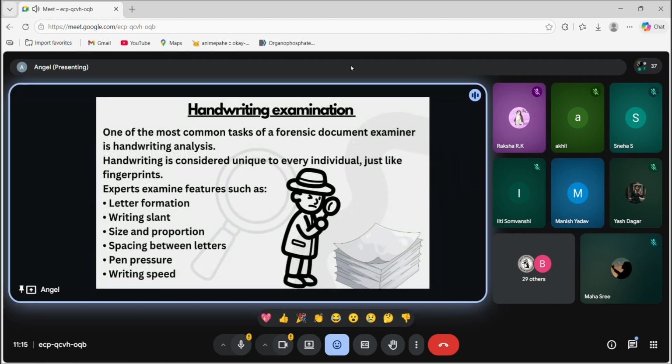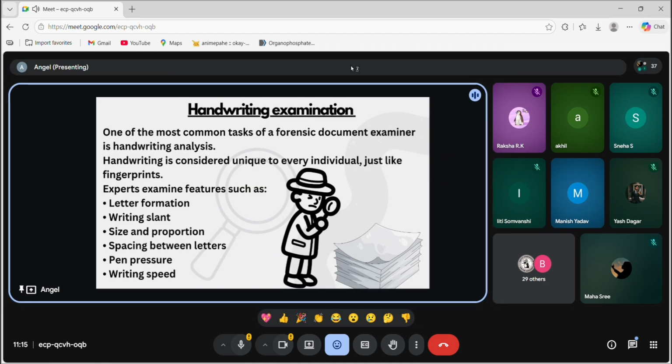And then the spacing between letters, like how much space I am leaving. If I am writing something, how much space I am leaving between the letters, between the words or between statements. So these are the few features. Pen pressure, for example, males generally have high pen pressure and females generally have low pen pressure. And then writing speed, at what speed I am writing. If I want to copy something at a very fast speed, I may have different handwriting. And if I'm writing very slowly with designing features, I may write slowly with a good handwriting only.